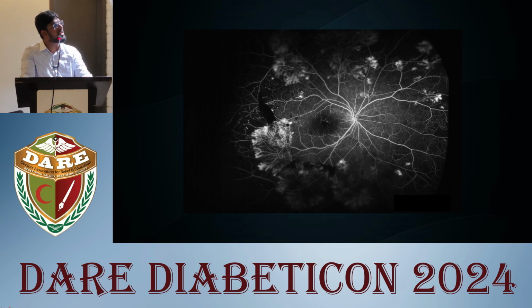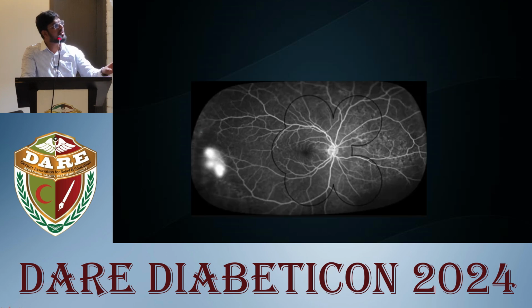And with this image, you can be clear that in fluorescein angiography, if it was done with standard photographs, then the peripheral vascular neovascularization would have been clearly missed, and we could have missed a proliferative diabetic retinopathy case.